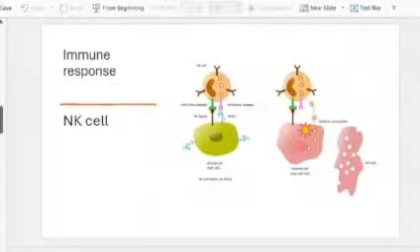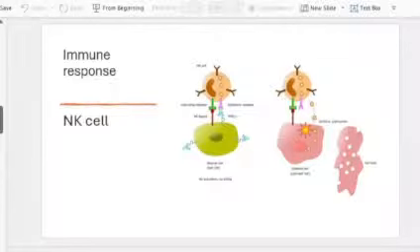Then type 2 hypersensitivity and type 3 are almost similar in that an antibody will come and bind to a surface antigen on a cell. Okay, so that's what happens in type 2 hypersensitivity: antibody coming and binding to the antigen on the cell. So that will result in complement mediated activation or antibody dependent cell mediated cytotoxicity. Something will happen and that cell will be lysed.